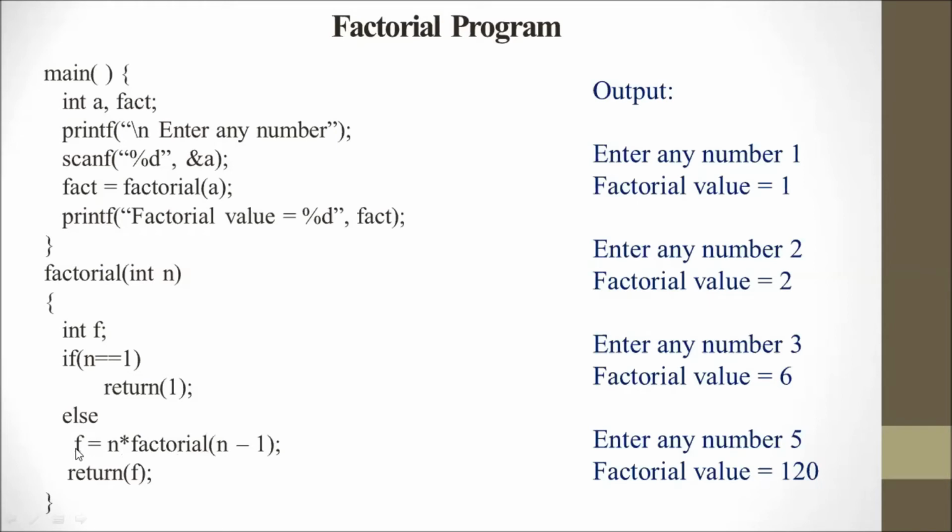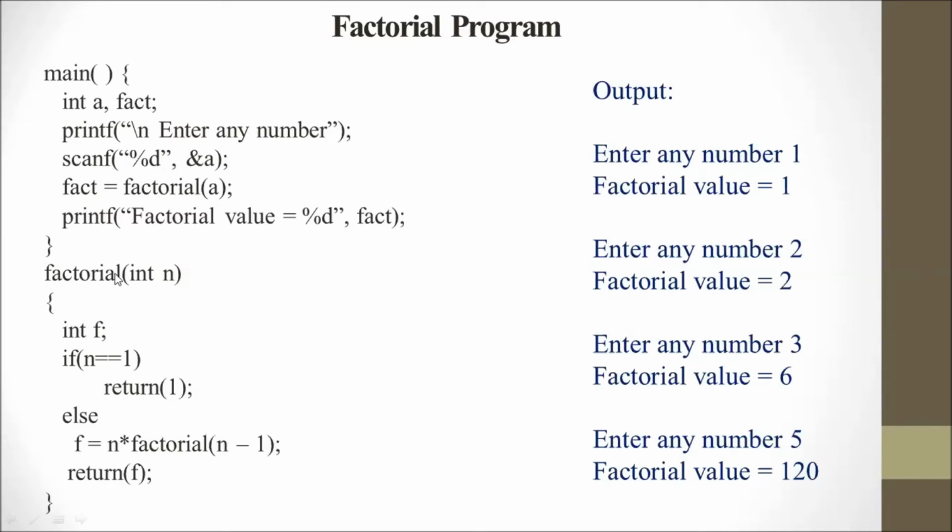The value 6 is stored in f, and then the next time the value again gets 1, and 1 is multiplied by 3. All the calculation will be evaluated by this function, the value is stored in f, and this f will return the value to the main function.